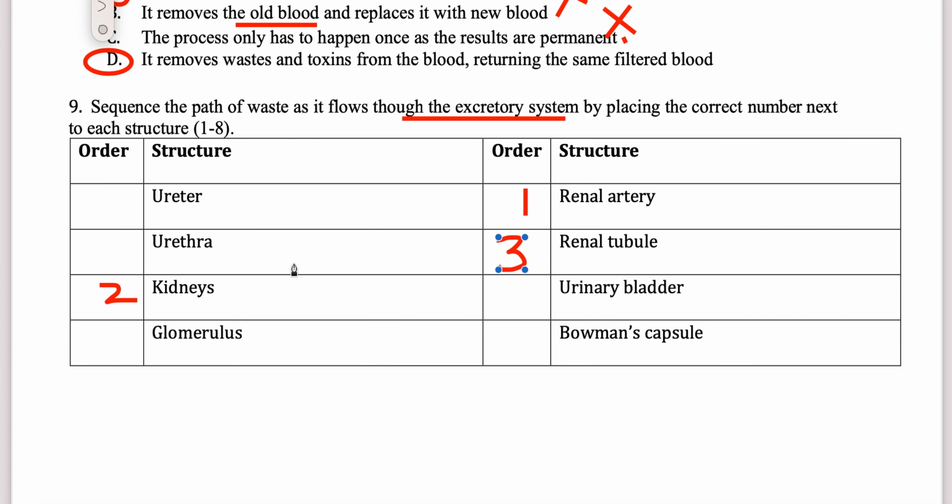From the nephron it goes to the glomerulus. From glomerulus it goes to Bowman's capsule. From there it goes to the loop of Henle, which is not here. Then it goes to the collecting duct and the ureter, which is here. Then it goes to the bladder, and then to the urethra.